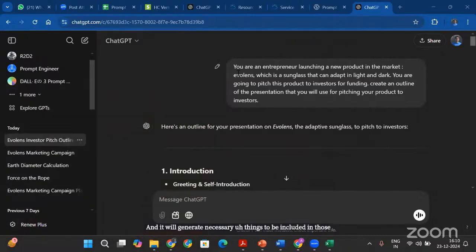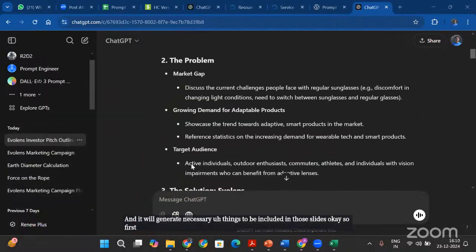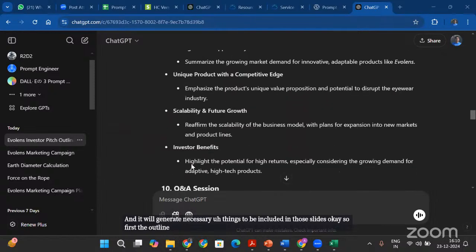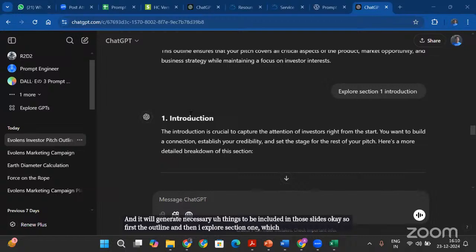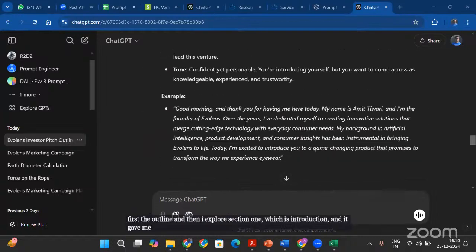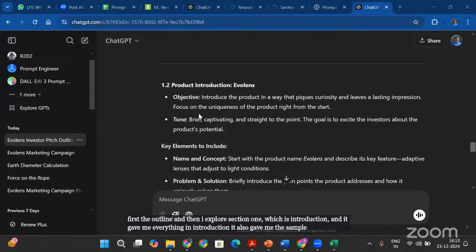So first the outline, and then I explore section 1, which is introduction, and it gave me everything in the introduction. It also gave me a sample of what I should say.